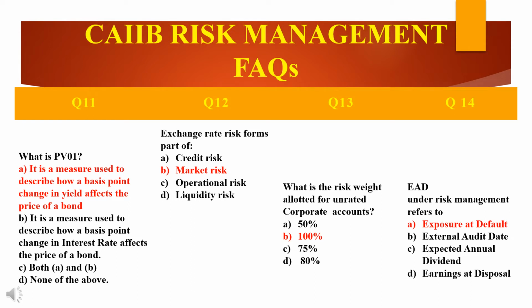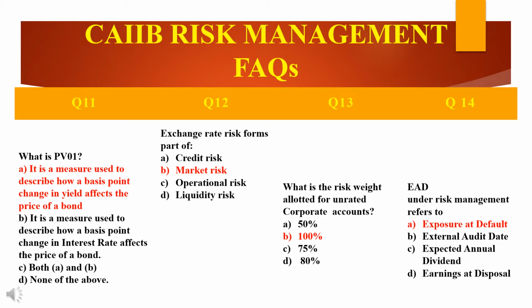Thus, the market risk is further categorized into interest rate risk, foreign exchange risk, commodity price risk, equity price risk. Okay, so the answer for this is that exchange rate risk forms part of market risk.